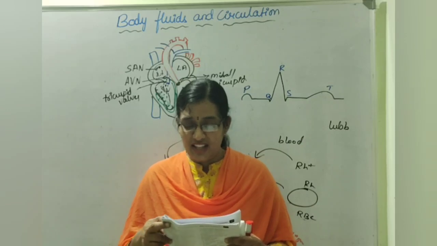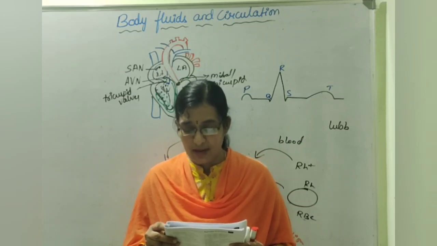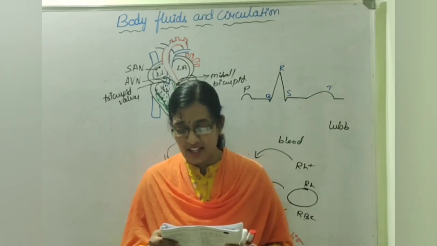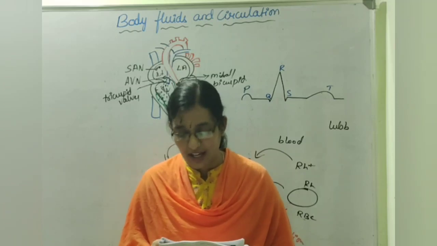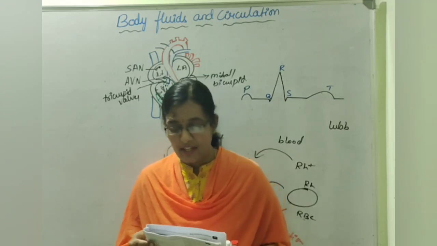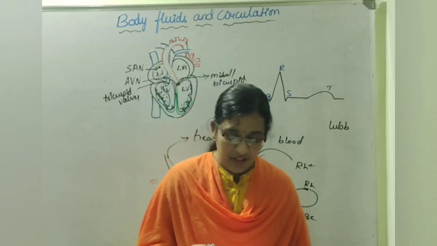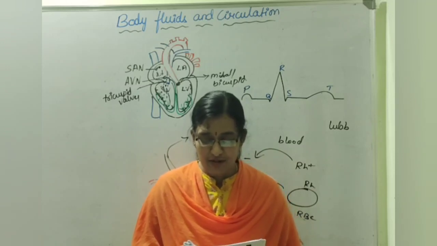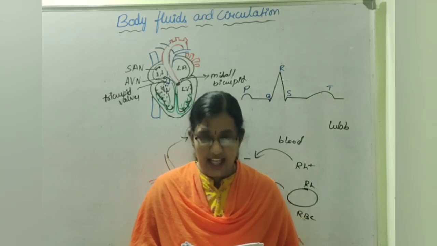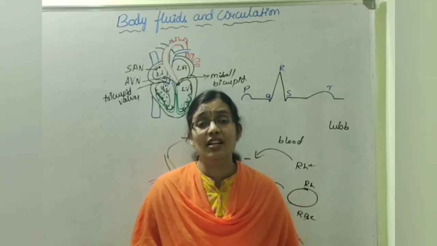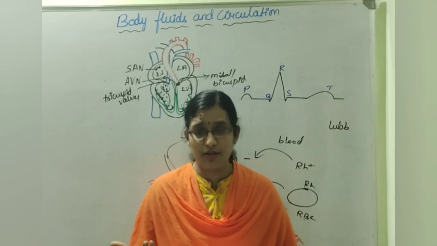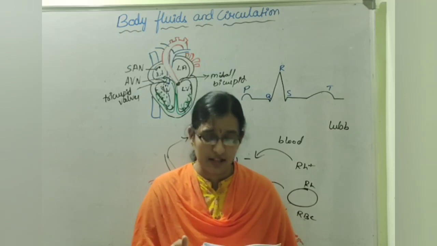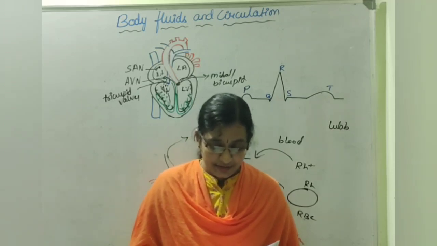Next, the vein which is formed from the capillaries of body parts and terminates into the kidneys before entering the heart is called. Option 1, coronary vein. Second one, systemic vein. Third one, renal portal vein. Fourth one, pulmonary vein. So it is called the renal portal vein. Renal refers to kidney, and portal, as I told you, means from one organ or one system to another before entering into the systemic circulation. So that is the third one.